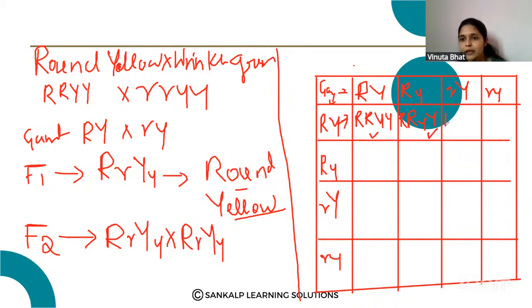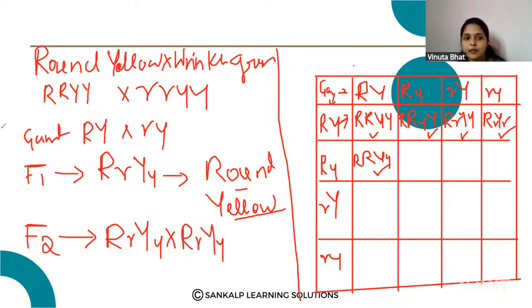Here capital R, small r, capital Y, capital Y. This is also round yellow seed. Here capital R, small r, capital Y, small y. This is also round yellow seed producing plant. Here also capital R, capital R, capital Y, small y. This is also round yellow seed producing plant.